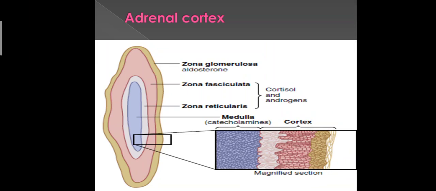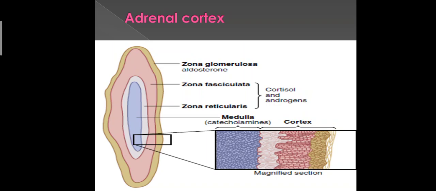If you look at the cross section of adrenal cortex, you can see that it is composed of three distinct layers. The outermost is the zona glomerulosa, the middle one is the zona fasciculata, and the inner one is the zona reticularis. These are the three layers of the adrenal cortex, each layer secreting a distinct hormone. Outermost layer, zona glomerulosa, is a thin layer of cells that lie just beneath the capsule. It constitutes about 15% of the adrenal cortex.